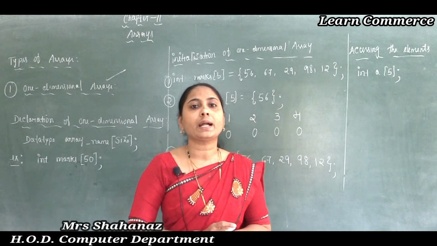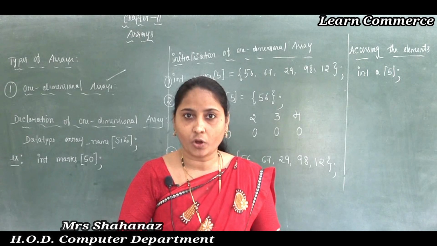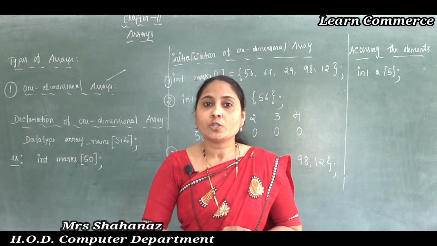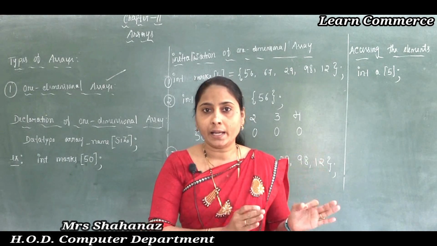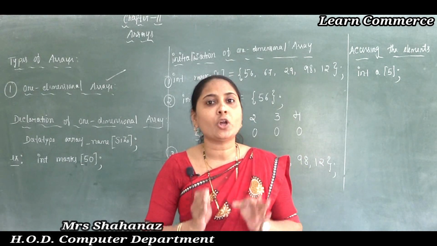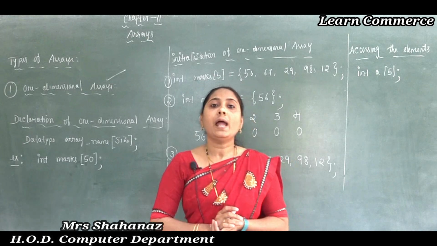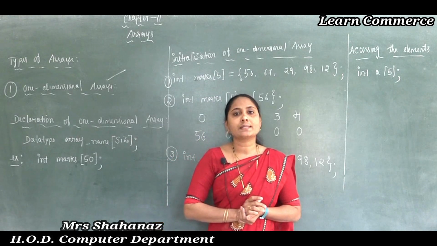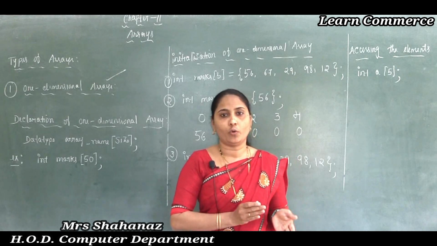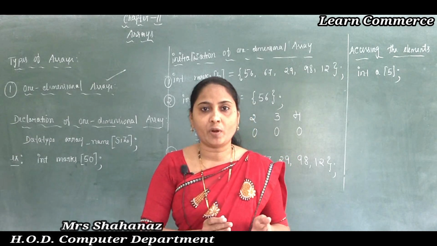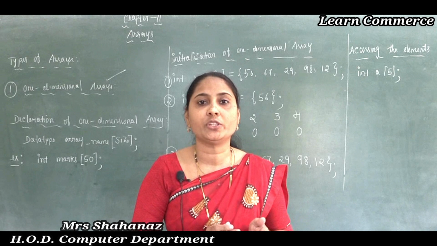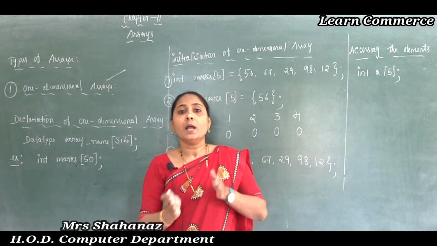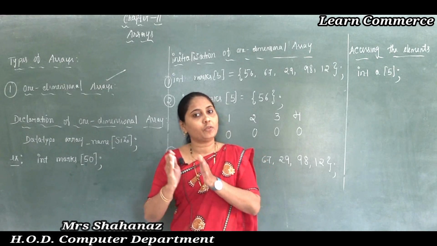An array is a collection of objects, and such objects are also called elements. All the objects have the same name and same data type. An array can be represented as, maybe, 10, 20, 30, 40, 50.